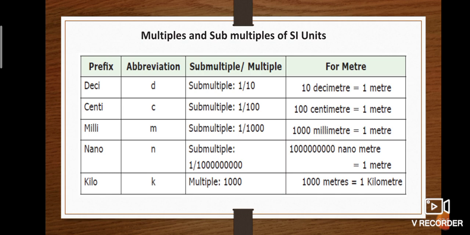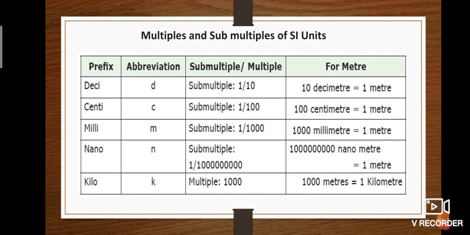See the table. The prefix deci is denoted by the abbreviation small d. That is the sub-multiple 1 by 10, that is 0.1. For meter, 10 decimeters is equal to 1 meter. That means 1 decimeter is equal to 0.1 meter. Next, the prefix centi, abbreviation small c. That sub-multiple is 0.01, that is 1 by 100. 100 centimeters is equal to 1 meter.